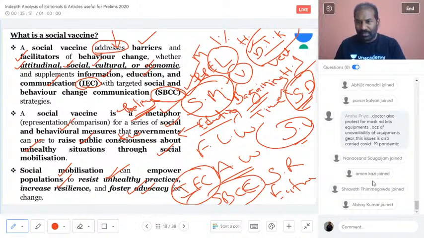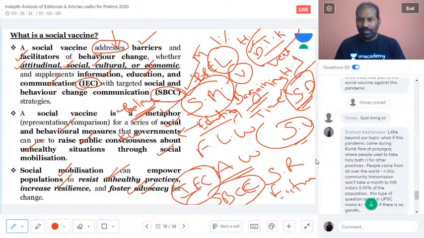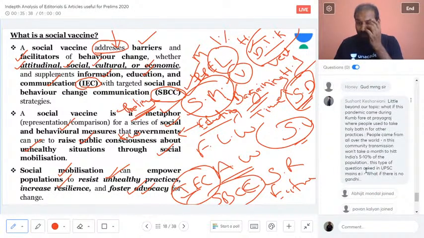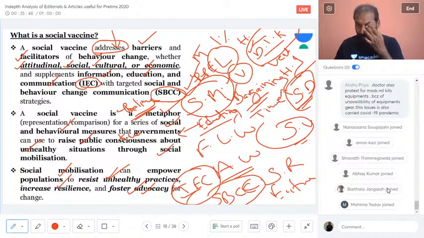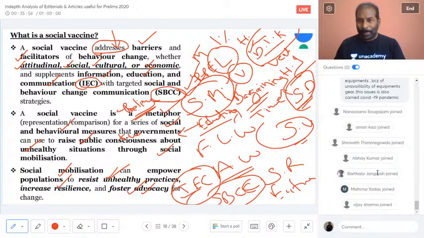Okay, before I move to the next line, Sushant has written something. I will just read that. Little beyond our topic, what if this pandemic came during Kumbh Fair at Prayag, where people take the holy bath, and people came from all over the world, and this community transmission would take a month to hit 5 to 10% of India's population. This type of question is asked in UPSC, like what if there was no Gandhi? This type of question is asked in UPSC. Okay.